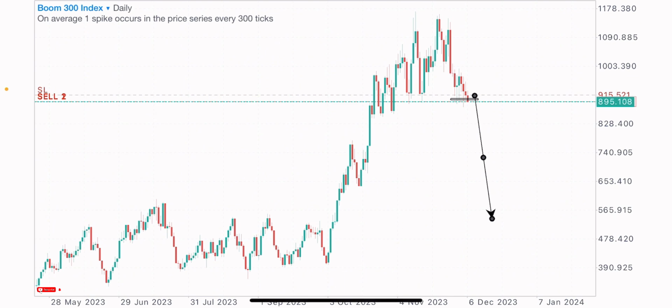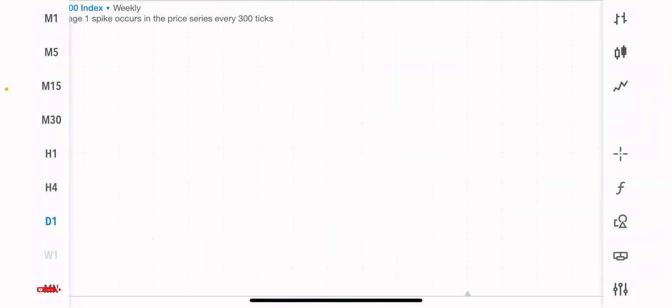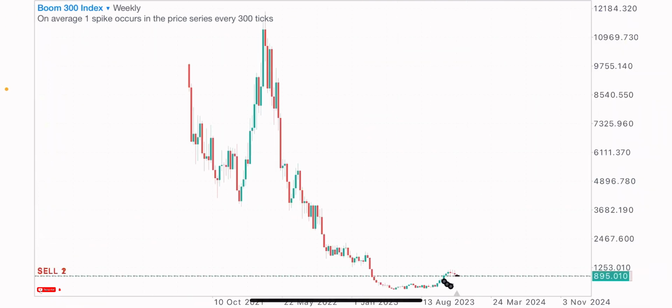So why did I predict these sales? I was able to get this sell view on this index. I went to the weekly time frame, as I always do whenever I want to look for trade opportunities on the high time frame. It can be the monthly time frame, the weekly time frame, or the daily time frame.